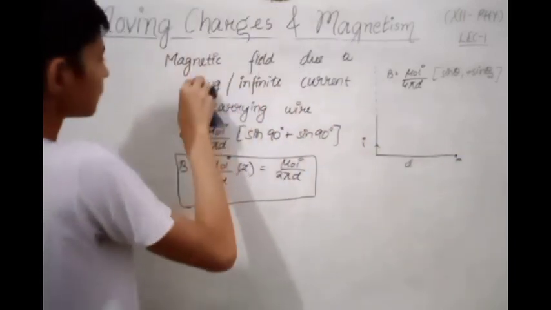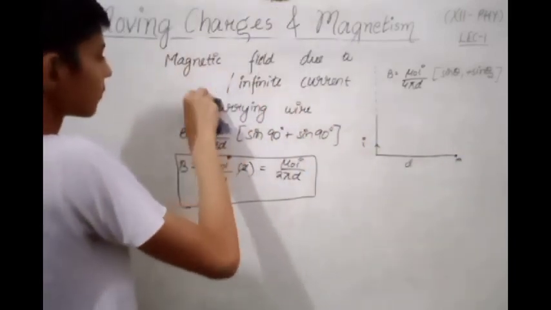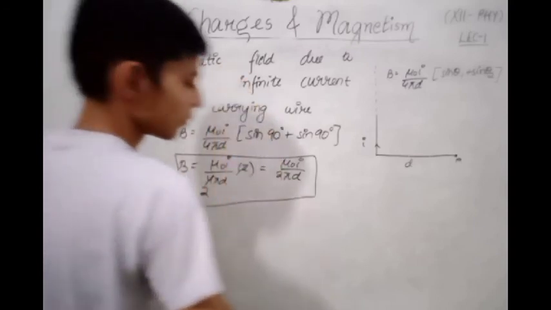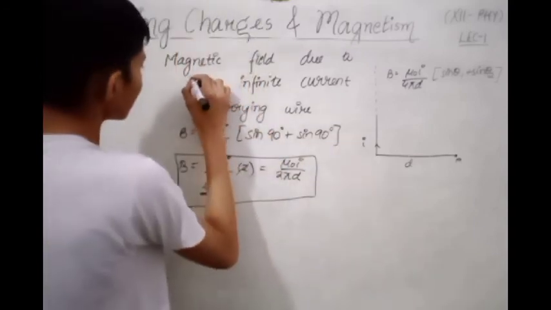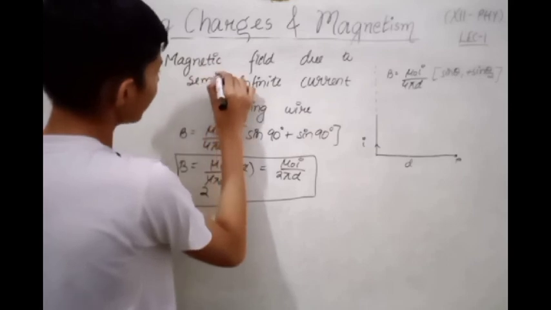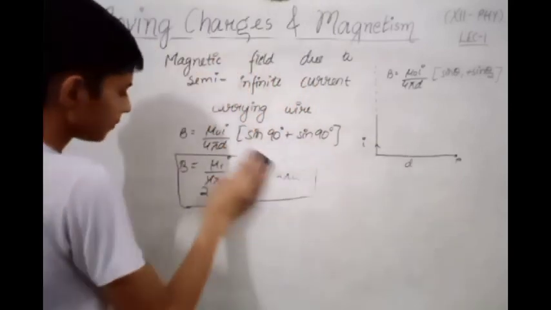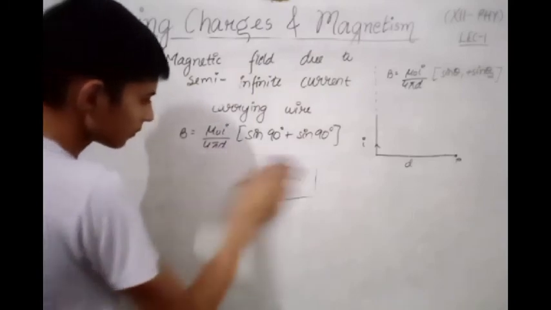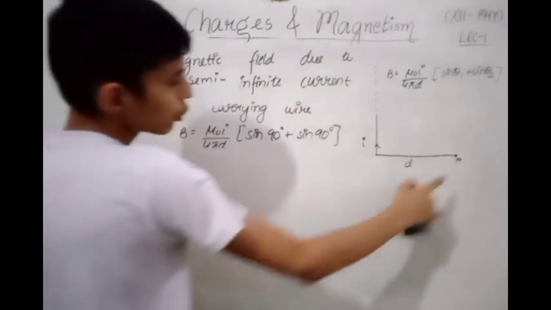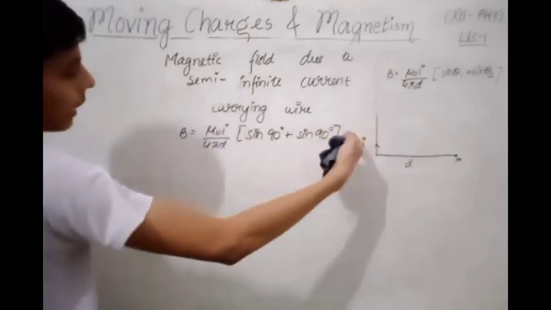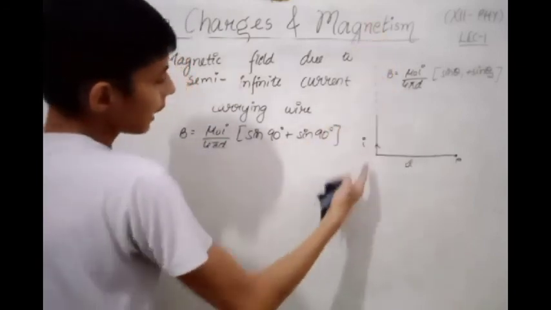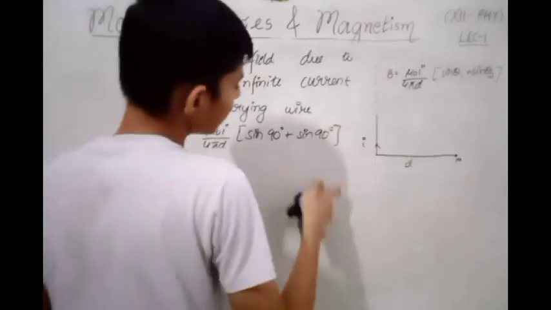So we follow the same procedure. We assume this angle to be 90 degrees because this is infinite. One end of the wire is infinite and one end is finite.